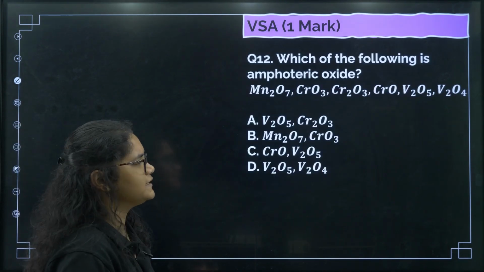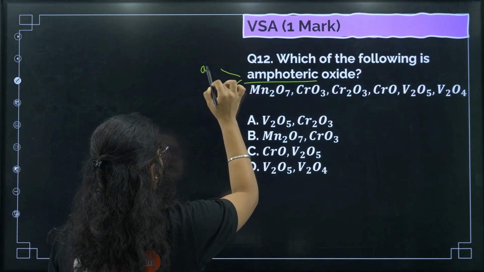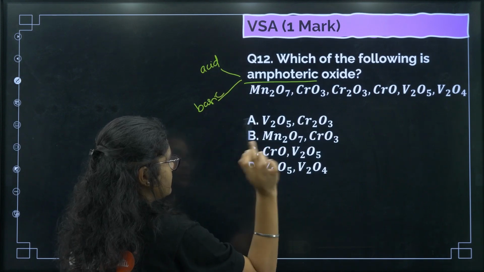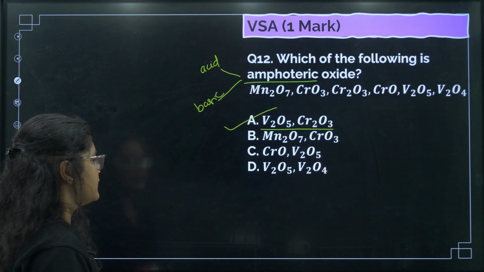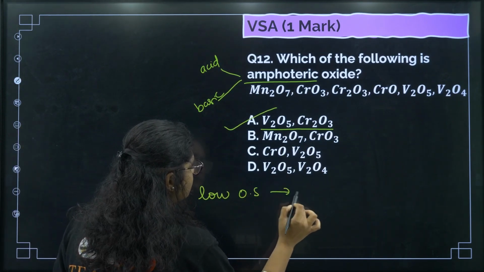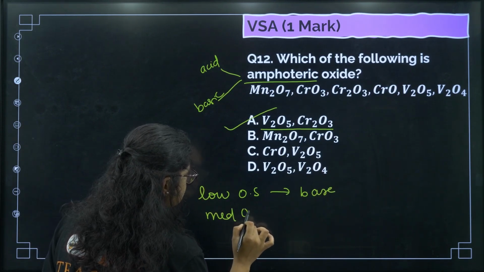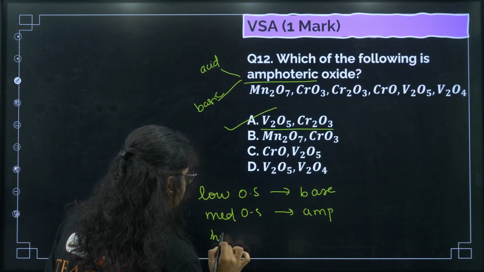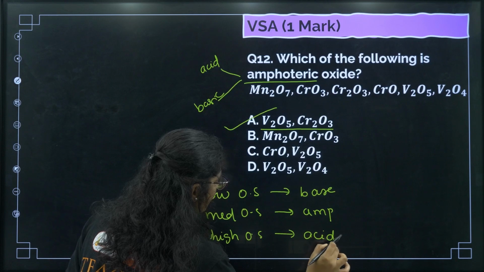Which of the following oxides is amphoteric? So what's the meaning of amphoteric? Amphoteric oxides means they will have both acidic as well as basic nature. So you have to remember the examples, V2O5 and CrO3, option A. Here I'll tell you one thing: generally lower oxidation states behave as bases, medium oxidation states behave as amphoteric, and high oxidation states behave as acids.